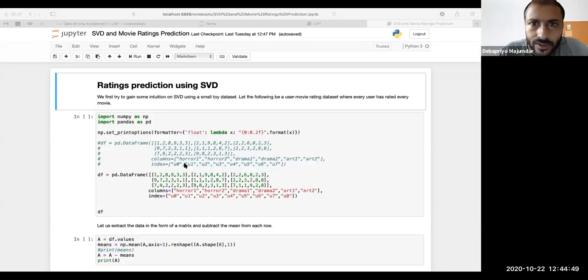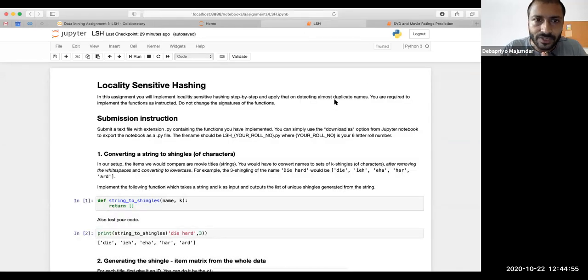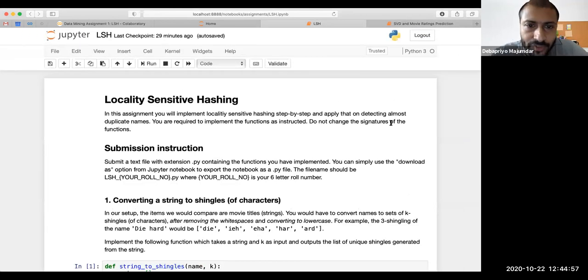All right, so now I need two things. Let me show you the assignment that I have set up, and let's discuss that because it's a bit involved assignment. So this will involve a lot of use of Spark and locality sensitive hashing.